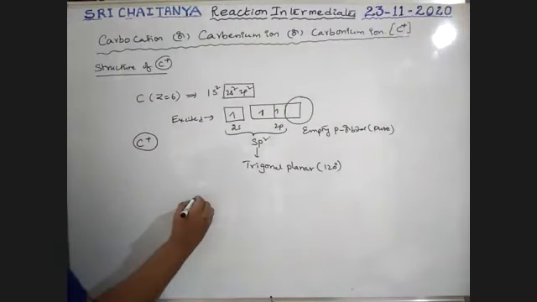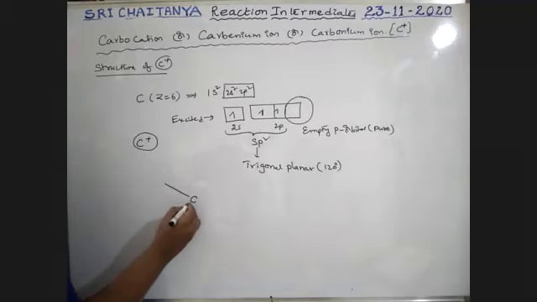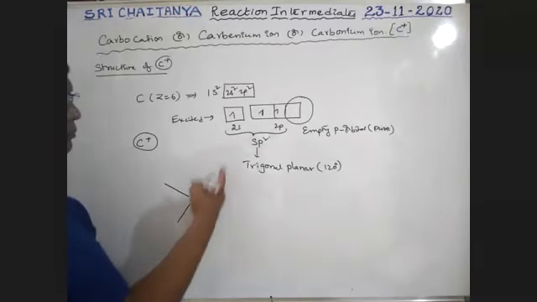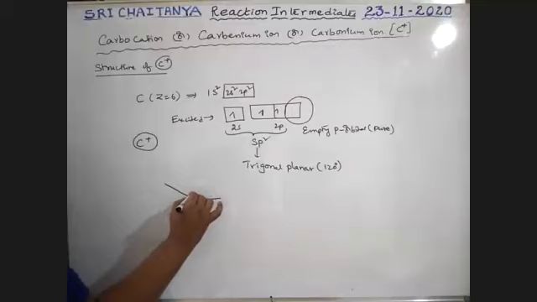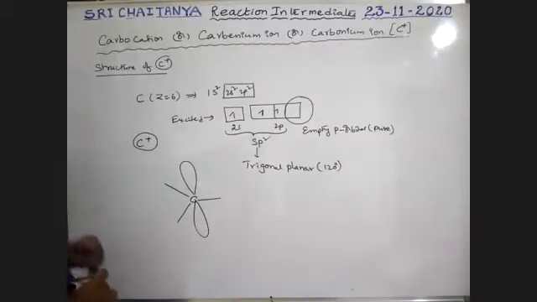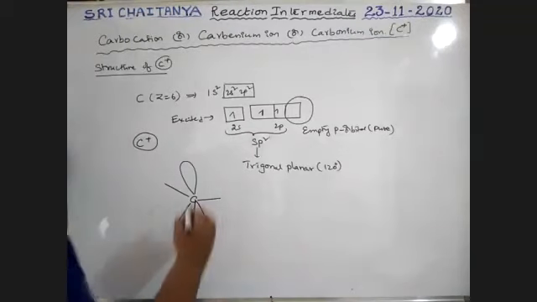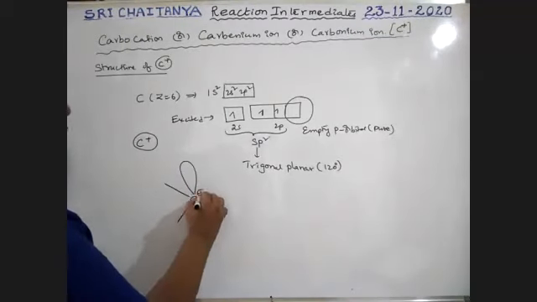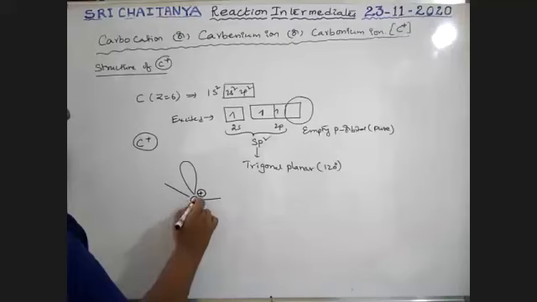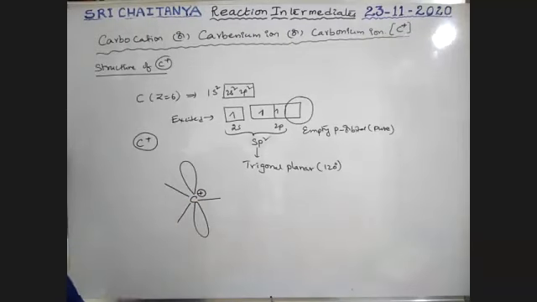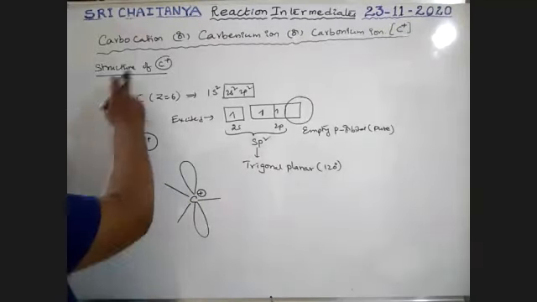See here, boys, this is carbon. So these are the 3 bonds, the trigonal planar sp2 hybridized. This carbon has 1 pure p orbital, boys, which is empty. So now this carbon has positive charge. This positively charged carbon is nothing but carbocation.